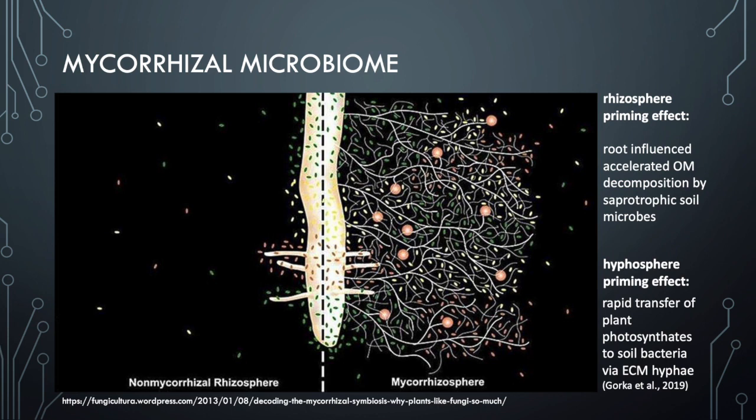Therefore, ectomycorrhizal fungi are seen as ecosystem drivers, because not only does the root have this priming effect, but there's another layer of that through the mycorrhizal network and the hyphosphere ecosystem.